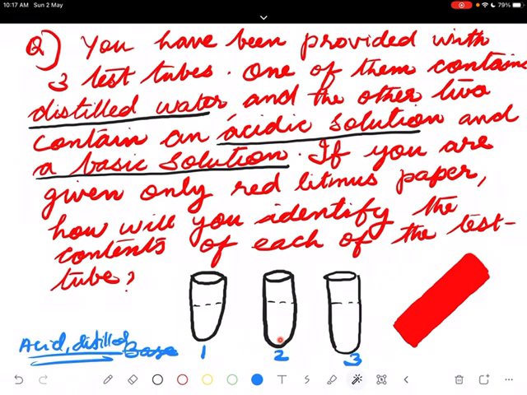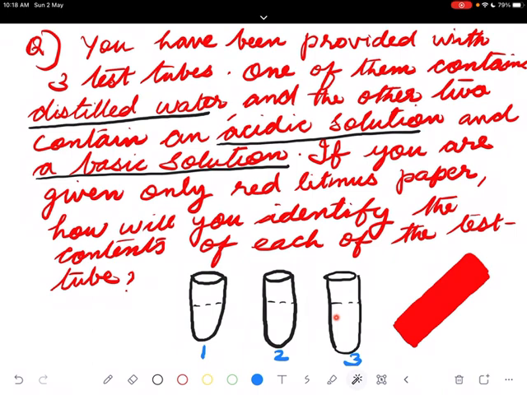In the first case, you consider it didn't change. If it changes, it will be base. It didn't change means two possibilities, distilled water or acid. In the second one, again we say it didn't change. Suppose in this it is not changing, in this it is not changing, then surely in this it will change. That means this one will be base. Or if you first put in this one, then of course it will be changing.